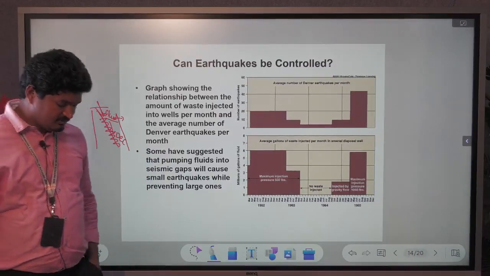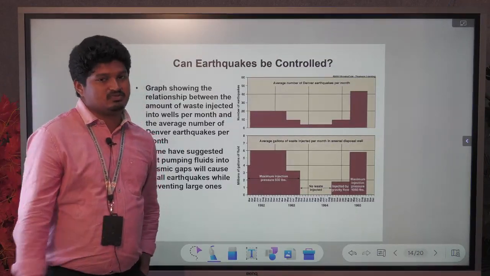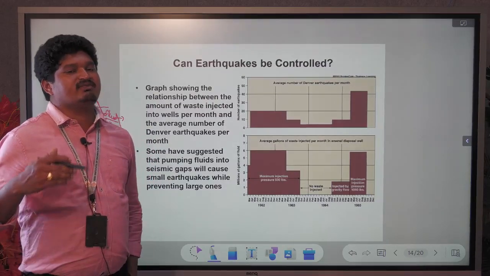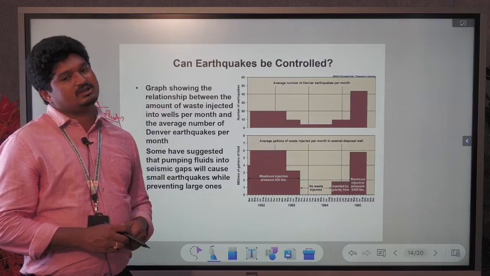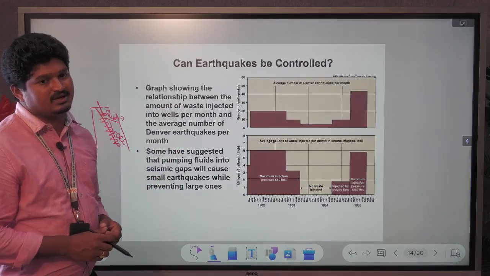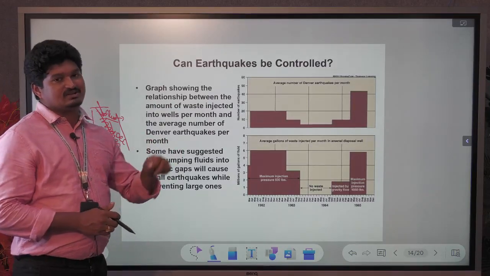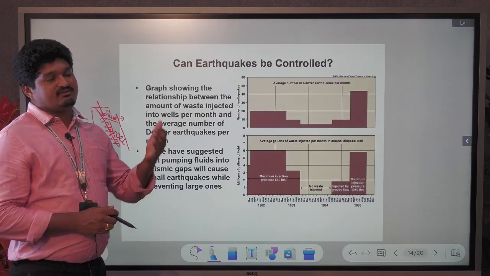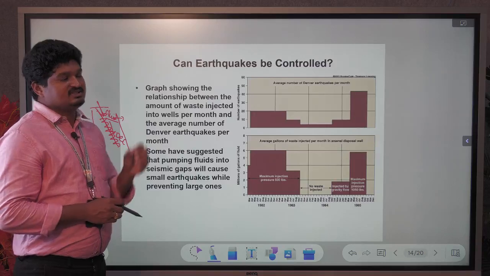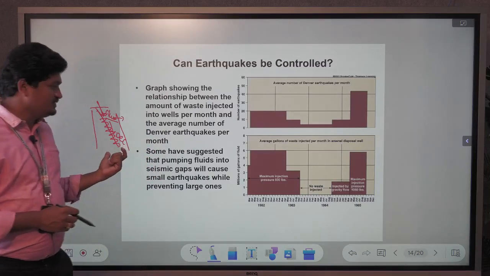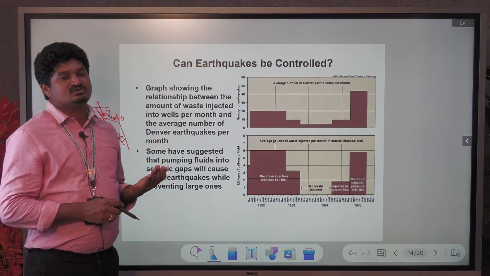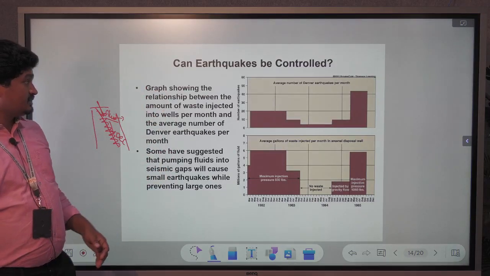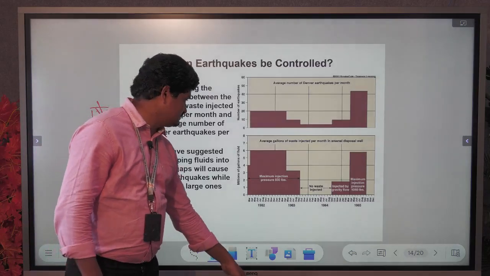This works only for a few places, because almost 1,15,000 places in the entire world are affected by earthquakes, and not all places can be identified. It is a difficult process to inject the fluids, but we have to predict one place that is affected by major earthquakes. In that area we inject the fluids, so we reduce the economic loss in that particular area. This is the way of controlling earthquakes.